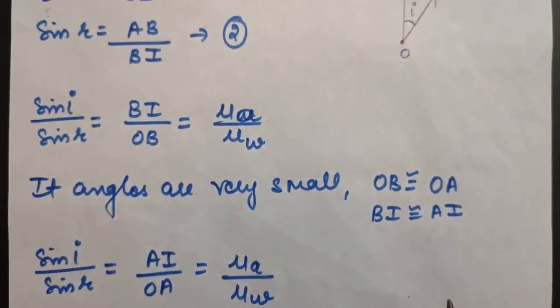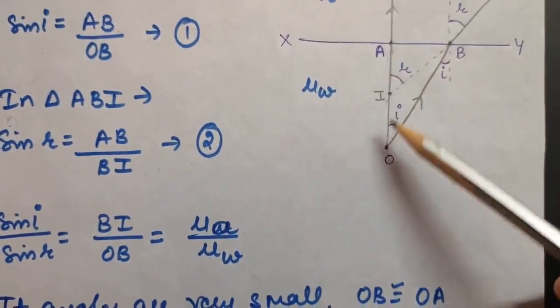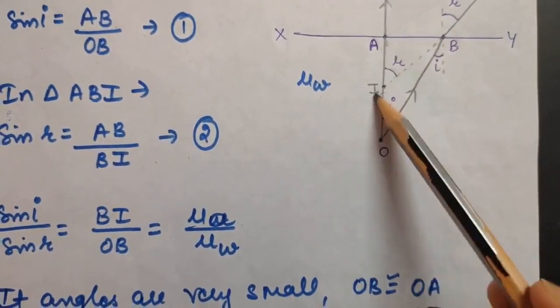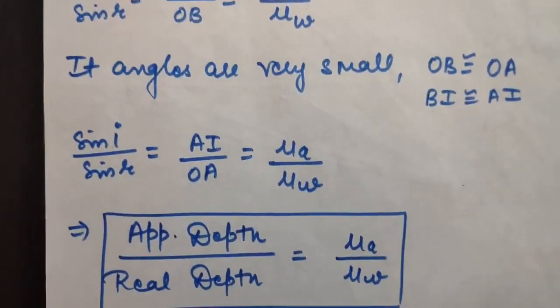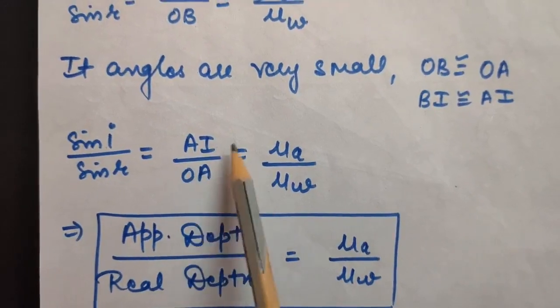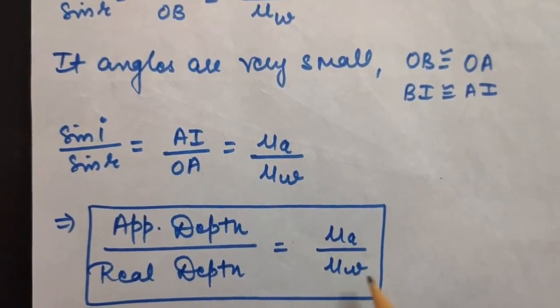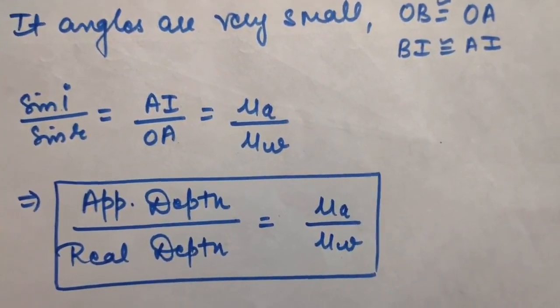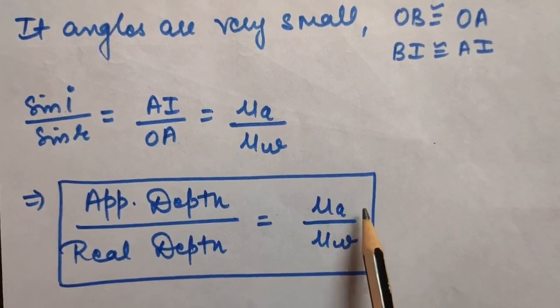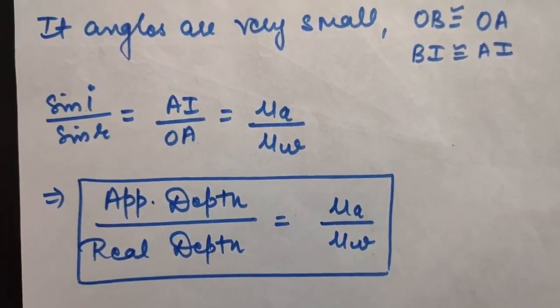Now if you look in the figure, OA is nothing but real depth and AI is nothing but apparent depth. So just put the value here. From here you can say apparent depth, that is AI, upon real depth, that is OA, is equal to mu A upon mu W. So this is the ratio of apparent depth to the real depth, that is refractive index of air to the refractive index of water for this case.